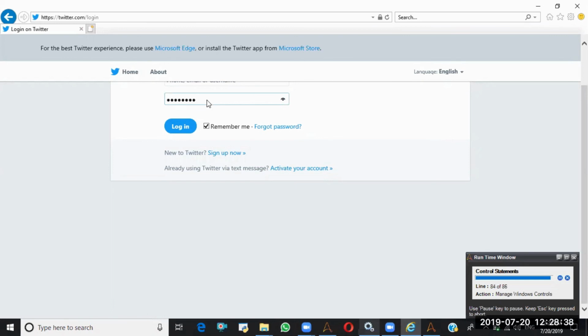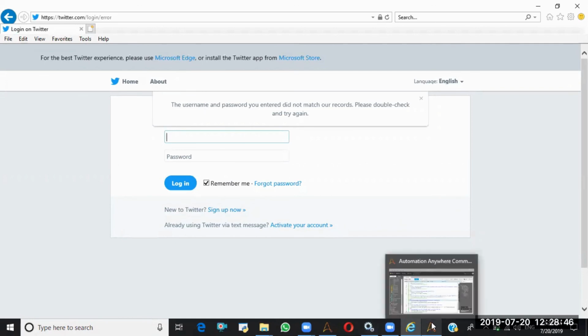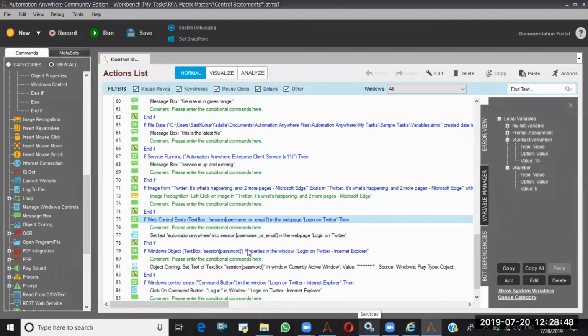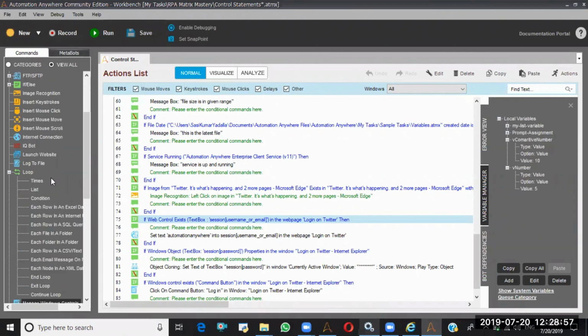And it clicked on the login only because I entered the wrong credentials. It is giving this error. So like this, these controls will work with respect to if condition. This is about control statements. And tomorrow in class we will discuss loops.